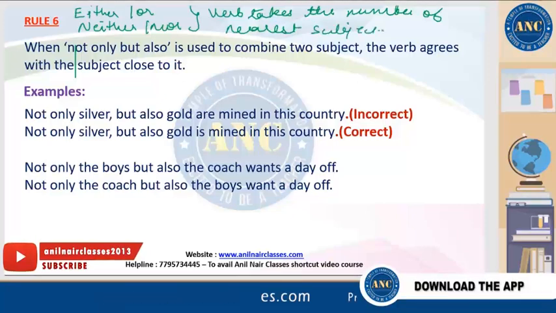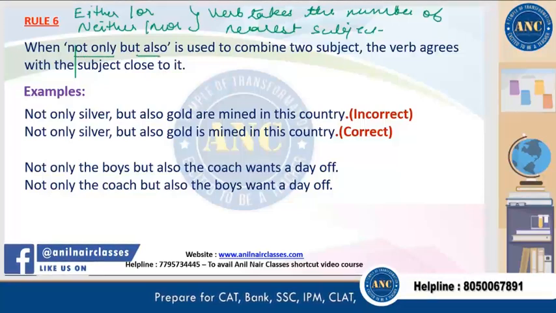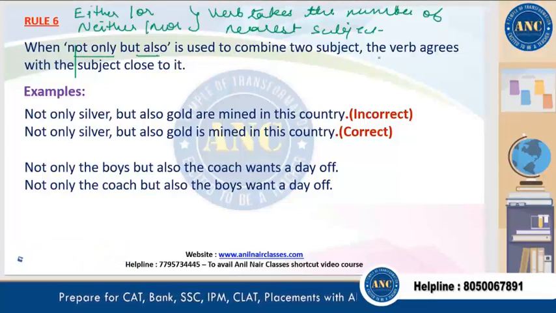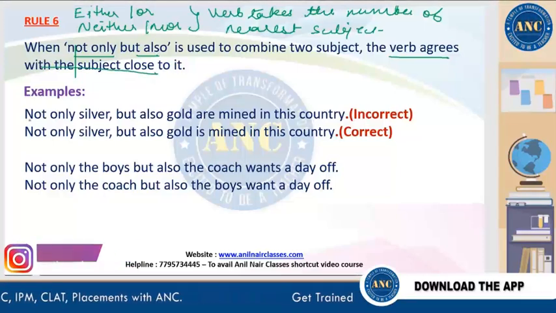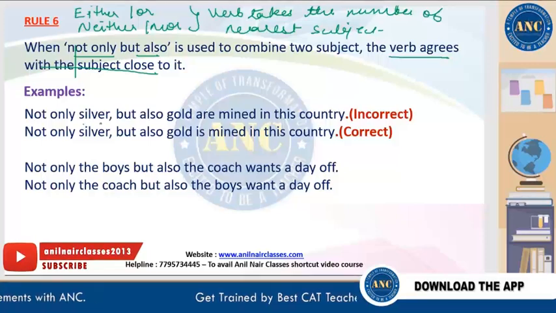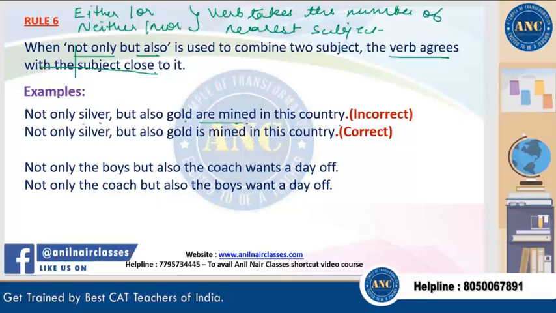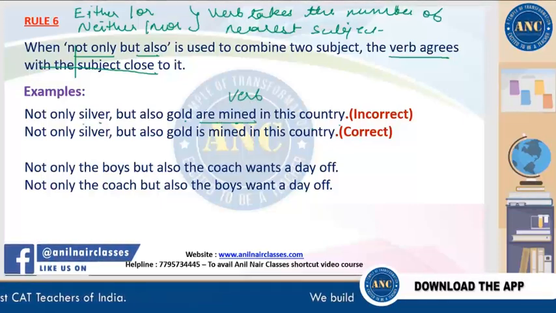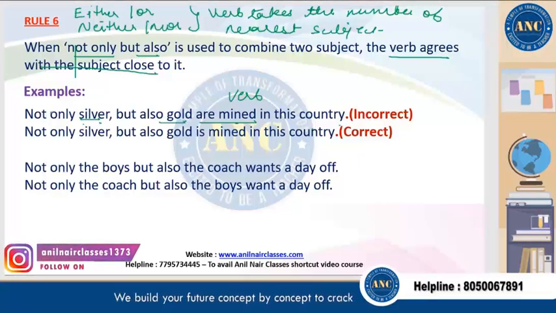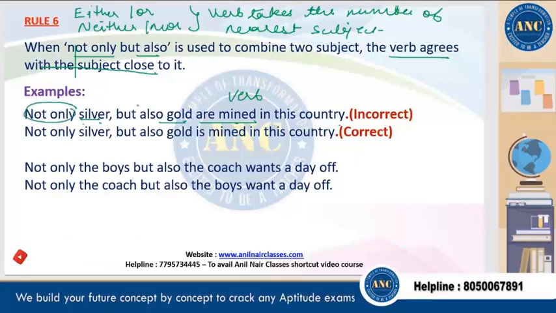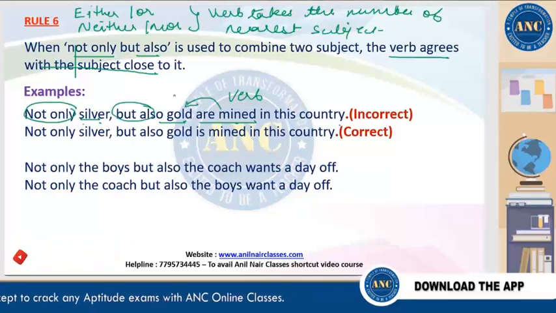The same rule is applicable when the subjects are joined with not only but also, and they are used to combine the two subjects. The verb agrees with the subject closest to it. Next example, let's see the example. Not only silver but also gold are mined in this country. So are mined is our verb. We'll ask the question, what are mined in this country? Gold and silver, but they are joined with what? Not only but also. So the verb should take the number of the nearest subject, which is gold.